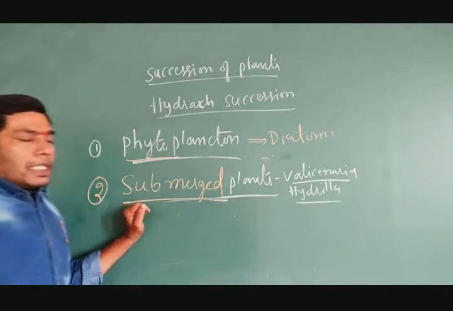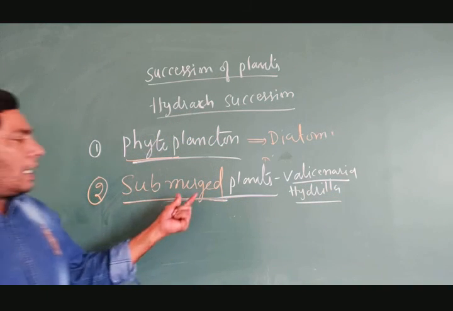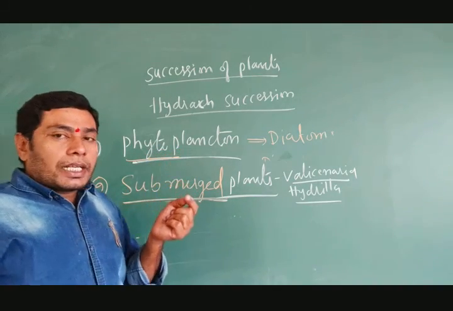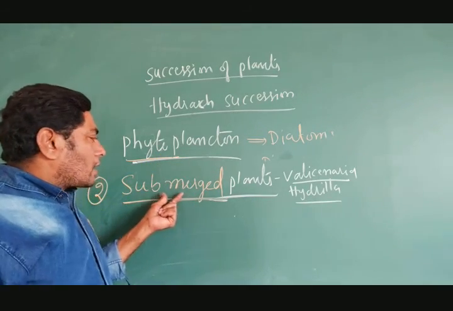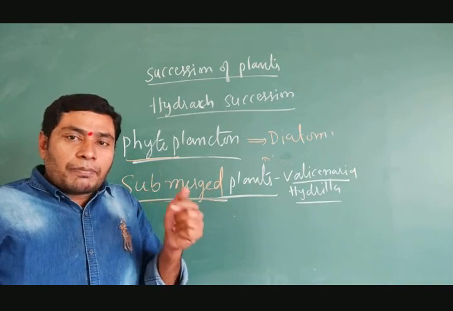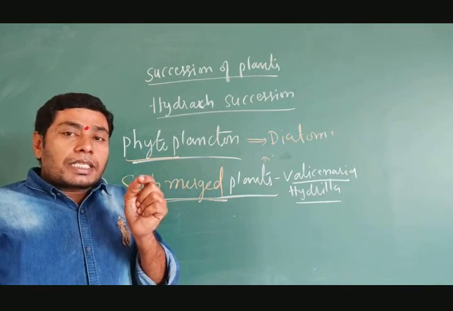These organisms belong to the second seral stage. The phytoplanktons are the first seral stage and the submerged stage is the second seral stage. As we know from previous classes, the pioneer stage is nothing but seral stage 1.